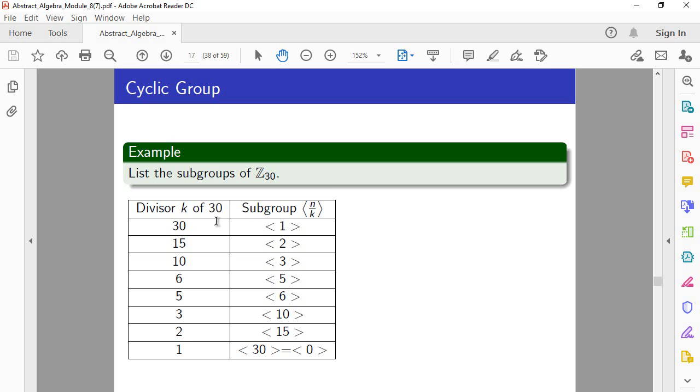What are the divisors of 30? Well, 30 itself is a divisor of 30. The next biggest divisor would be 15. The next biggest would be 10, 6, 5, 3, 2, 1. These are all the divisors of 30, where 30 is the order of this cyclic group.